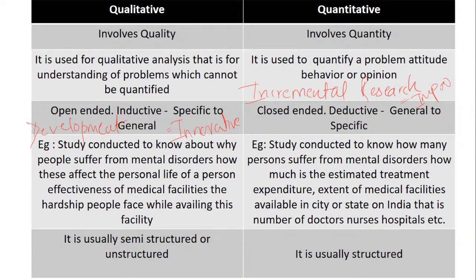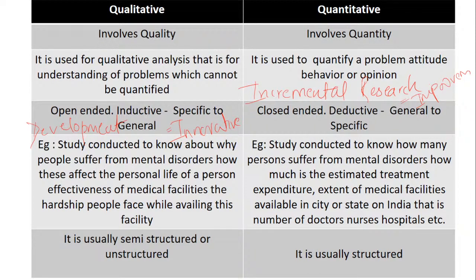So I can say that when I'm saying incremental research, it means something which can be an extension or an improvement. If innovative research is developmental research, then incremental research is something which leads to improvement or extension. Now if I give you an example, the research conducted by any organization, say XYZ organization, to improve the product, to extend the product, or to make it best. I will use the word improvemental product.